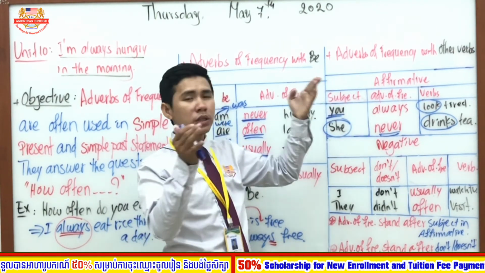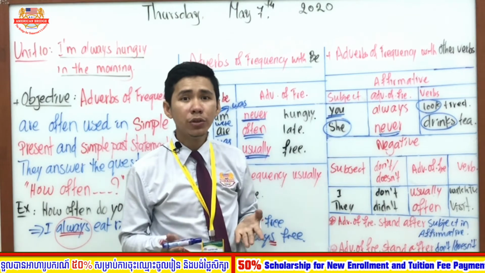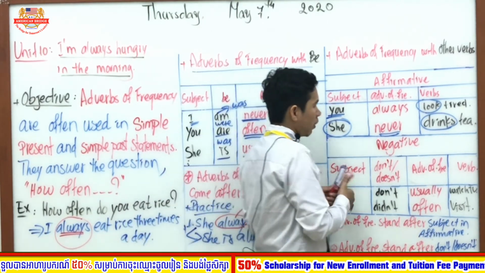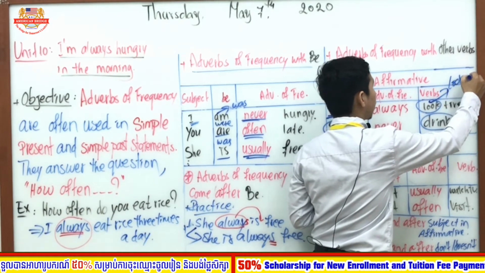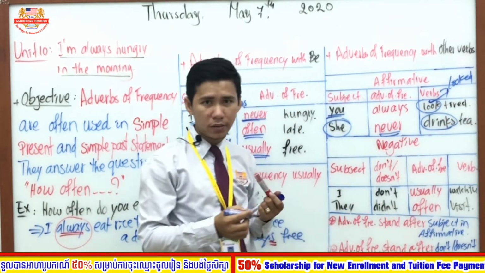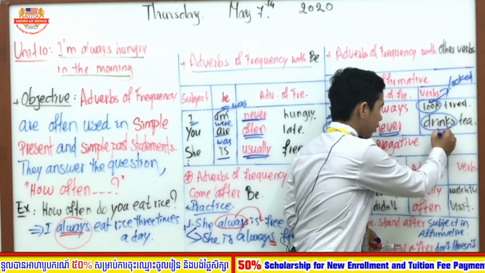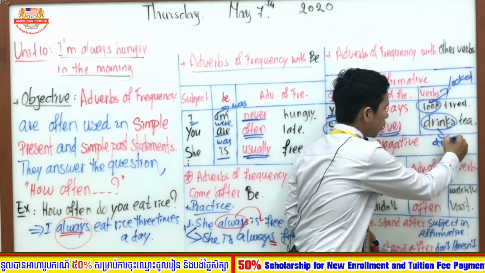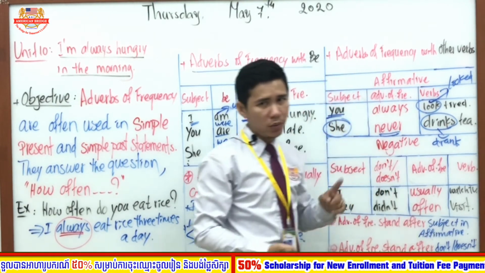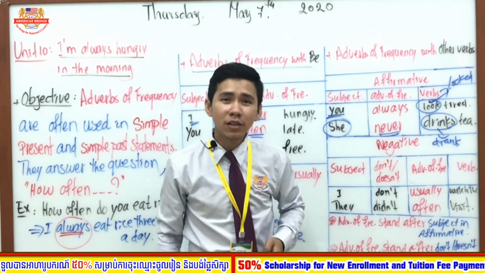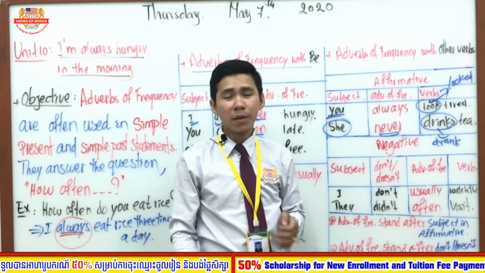So if I want to use it in the past, what should I do? Okay, I just change the verb look. I will take verb 2 of look to put inside. How about the word drink? I am going to change it to the past form. Do I need to add s? No. Because of what? Because it is a past statement. Okay, past simple statement.